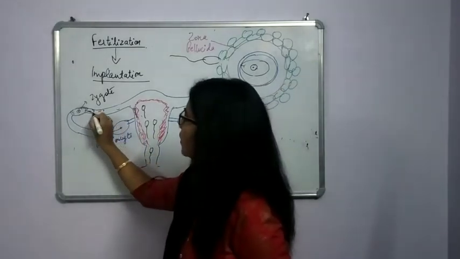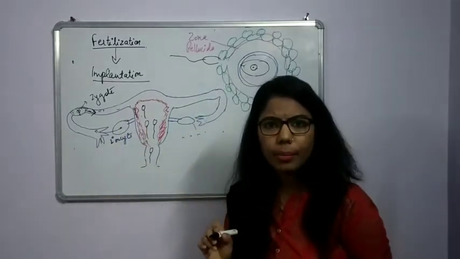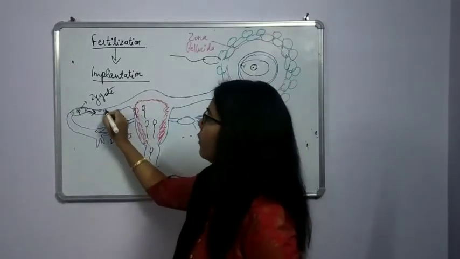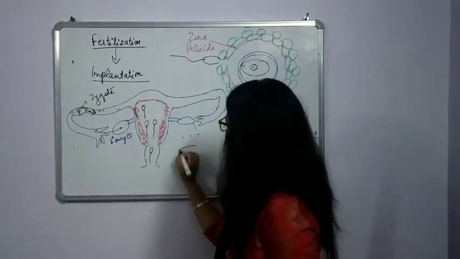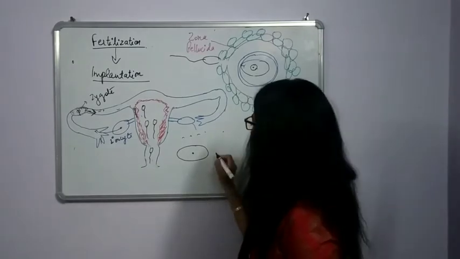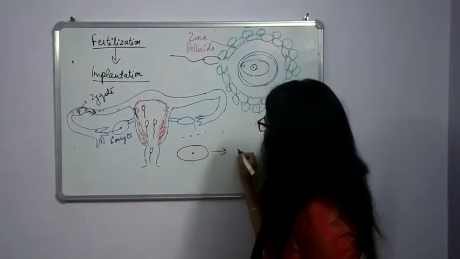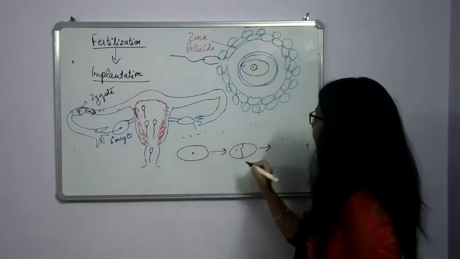Now in the next step, what will happen? This nucleus will divide and form two nuclei. For example, I am drawing here. This is the zygote, which is unicellular. Now what will happen when it divides? It will form two cells. Clear? After that, it will form